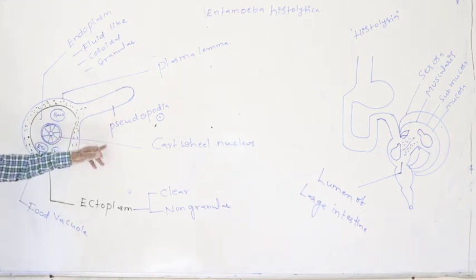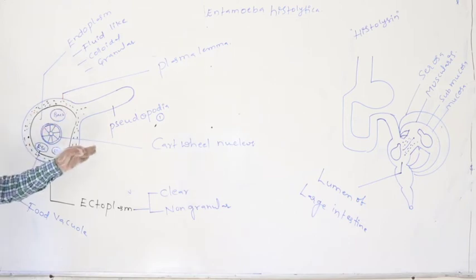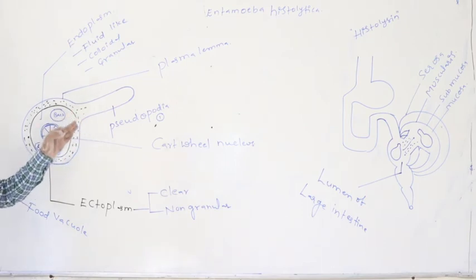Cortical nucleus and food vacuole with RBC are the characteristic features of the trophozoite. By recognizing them, we can confirm the infection.